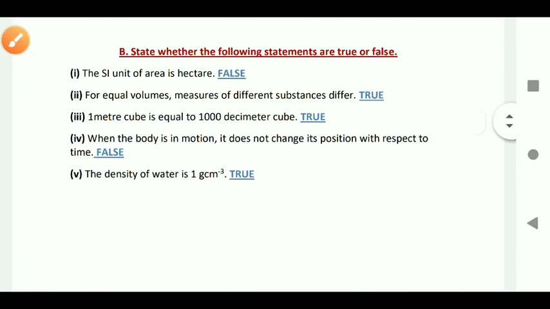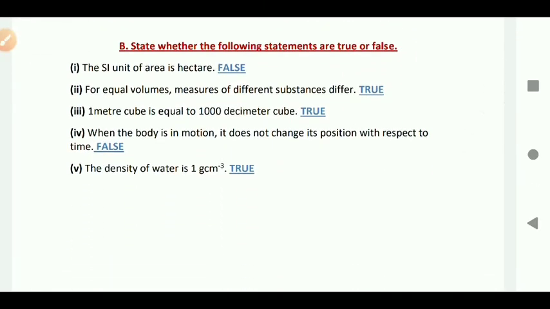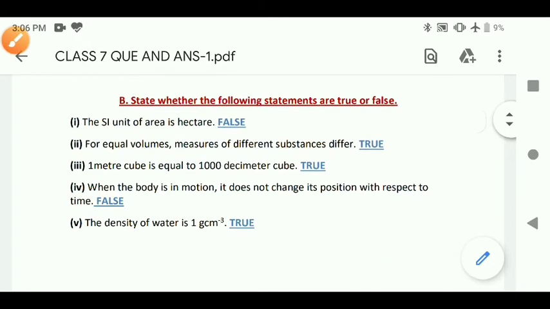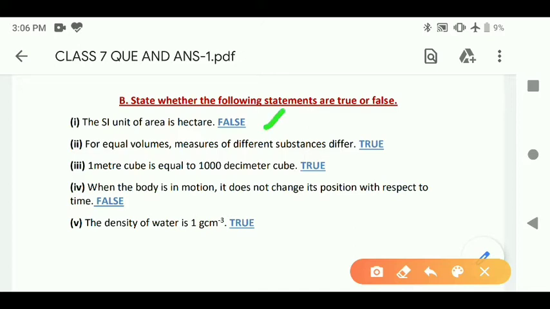Next, true and false. State whether the following statements are true or false. All the answers are written in front of the question. So first one, the SI unit of area is hectare. False. The SI unit of area is meter square. So this is the false statement.